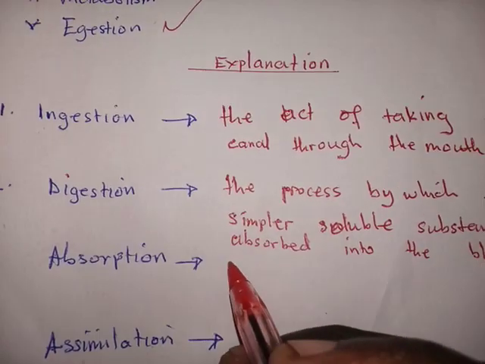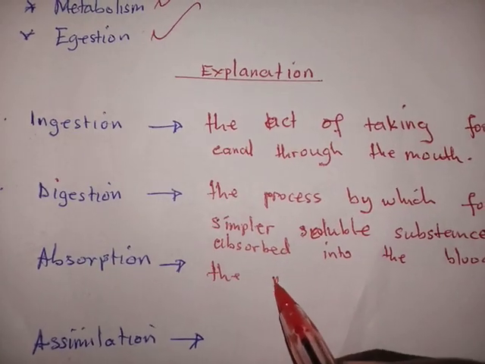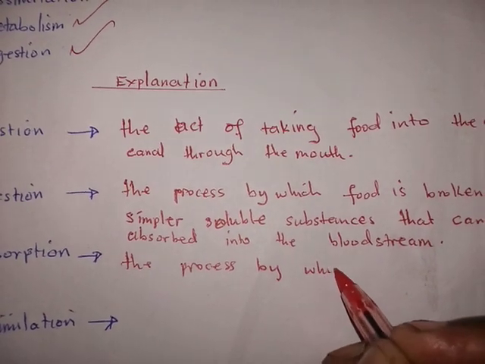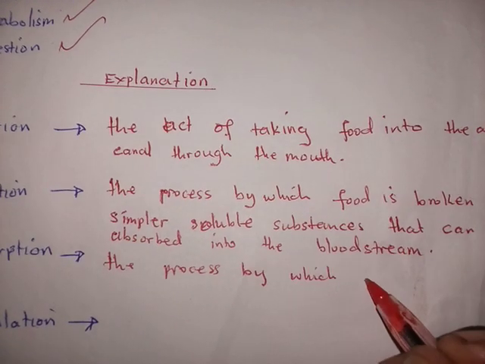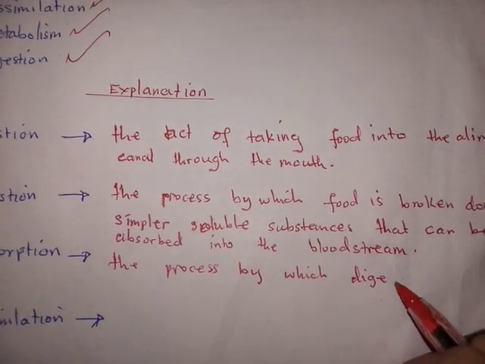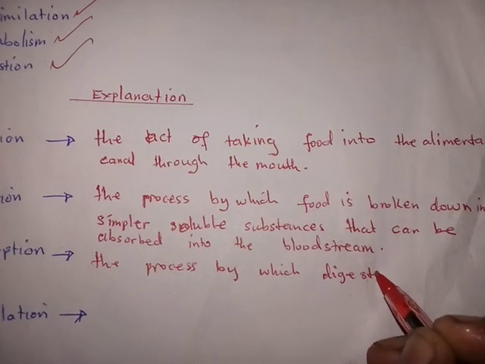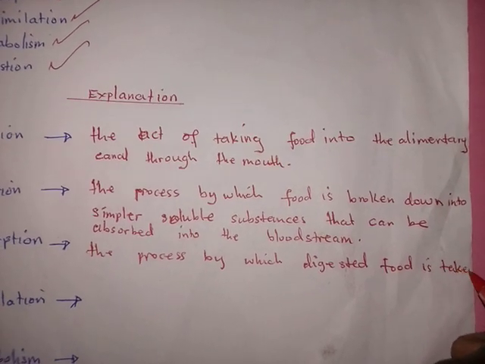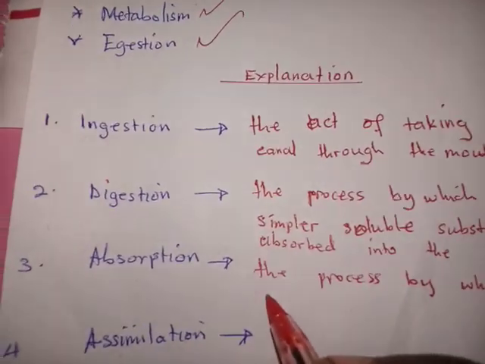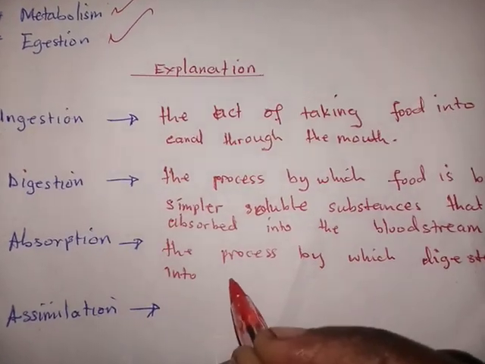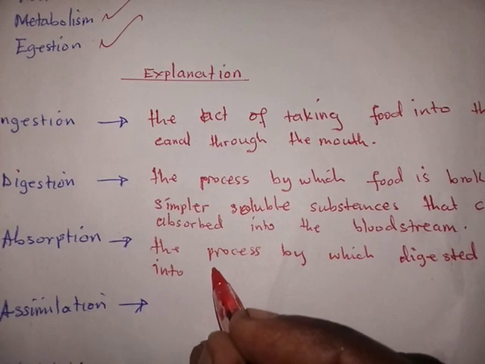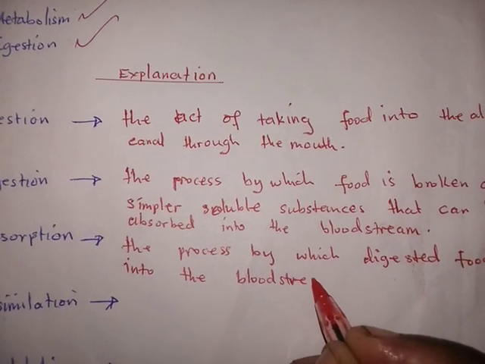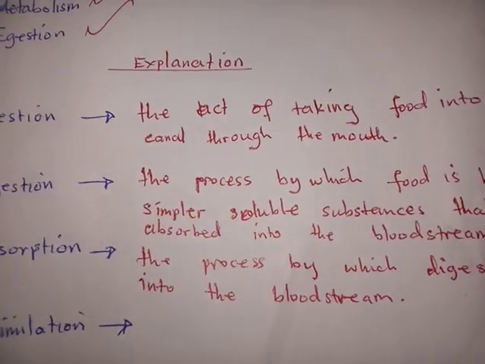By definition, absorption is the process by which digested food is taken into the bloodstream.